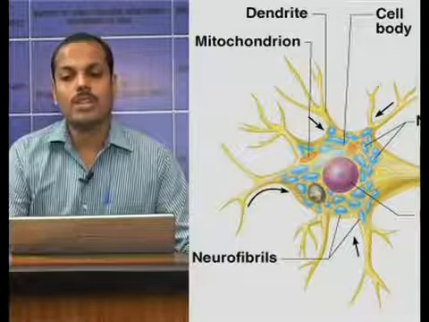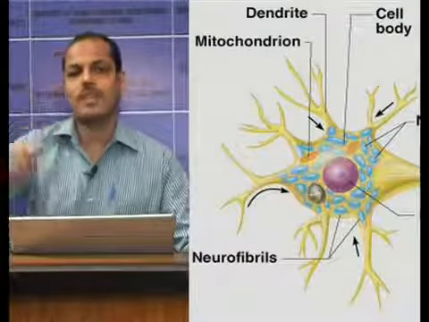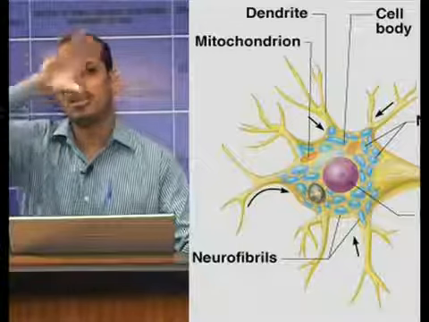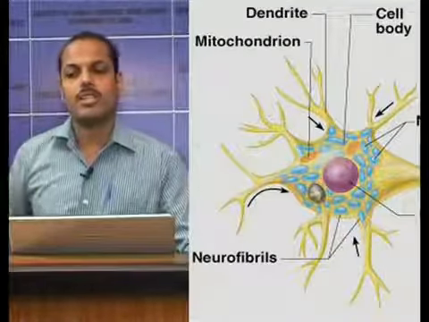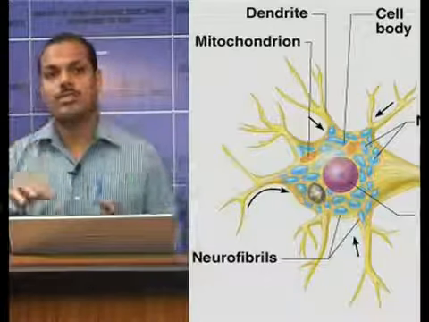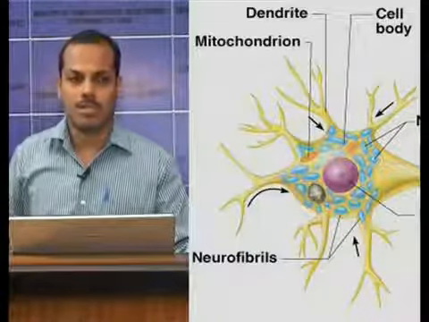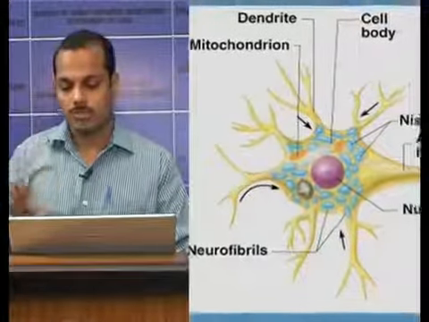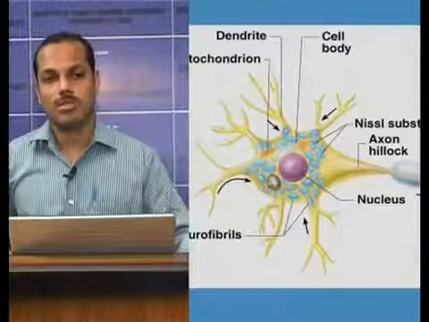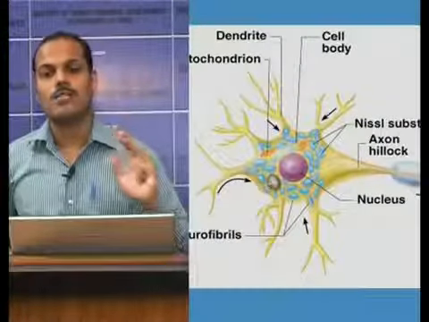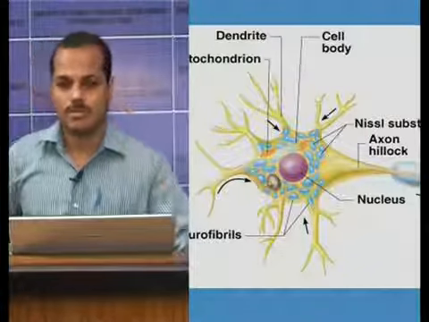Now, there is another structure called neurofibrils. These are thread-like structures which travel all around the soma, dendrites and axon. So there are four structures commonly seen in the soma or cell body: the nucleus, Nissl granules, mitochondria, and neurofibrils.